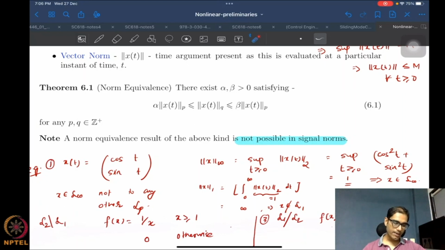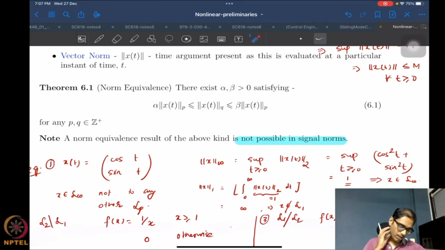So it's pretty obvious that signal norms are slightly more involved notions, where this sort of norm equivalence does not hold. The only thing the norm equivalence basically says for these kinds of examples is that instead of the 2 norm, if I had chosen some other norm, say the 5 norm or 3 norm, nothing would have changed. The constants would have changed a little bit. That's it, and that's all we are saying with norm equivalence here. It doesn't mean that this would not be infinity, so it would still have been infinity.